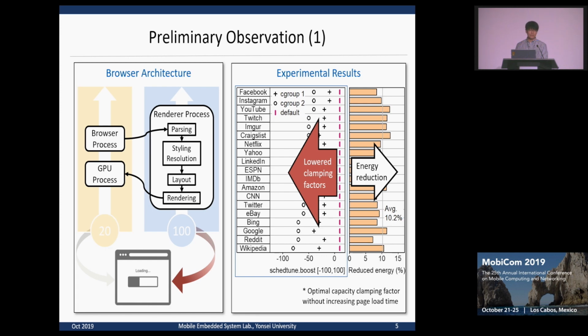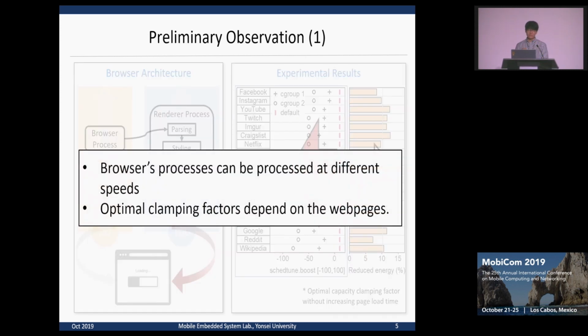To verify this, we divided the browser processes into two groups, one for the processes handling the web resources directly and the other for the rest. Then we found the lowest clamping factor for each group without increasing the page load time, and the result shows two lessons. First, different processes can be processed at different speeds by using different clamping factors, and second, optimal clamping factors depend on the web page.